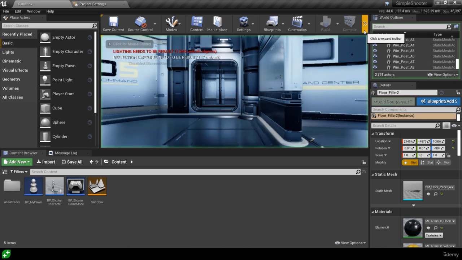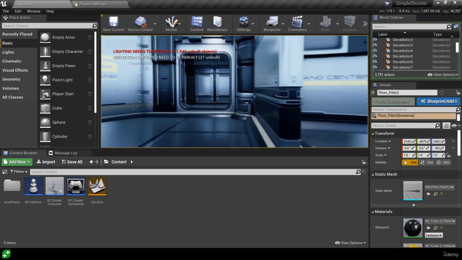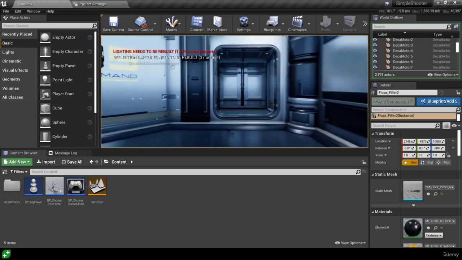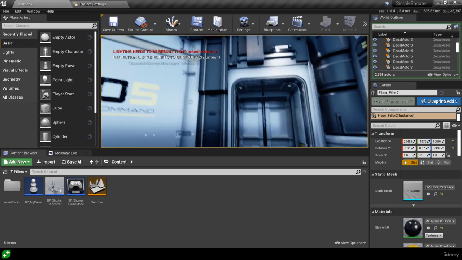So go ahead and hit play. I use Alt-P as my shortcut for that. Then left and right works. Forward and backwards works, as we would expect. But obviously, turning doesn't work because we haven't mapped that yet. So let's give that a shot.